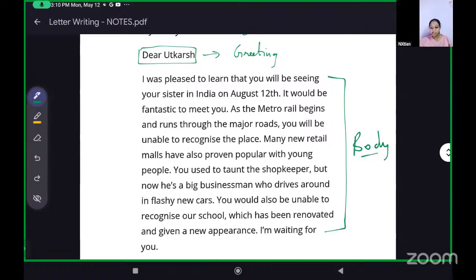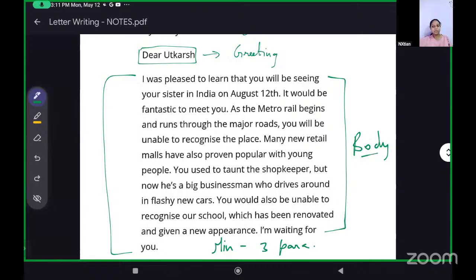So, you can read this. Yes, ma'am, does the body of the letter have to be very long? No, it doesn't have to be very long. But what I suggest is the 3 paragraph rule, for every formal and informal letter: minimum 3 paragraphs. Not the entire thing written in 1 paragraph. Don't do this when you are writing a letter. Ma'am, like you have to break it down into 3 small paragraphs? Yes, 3 small paragraphs.